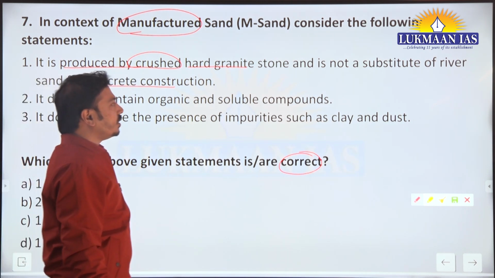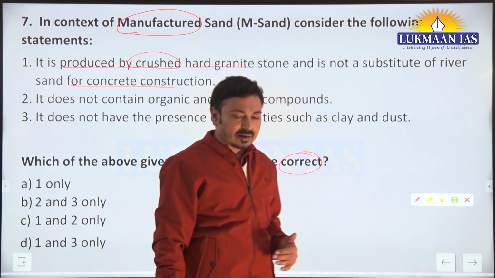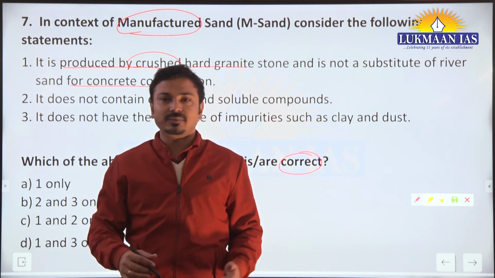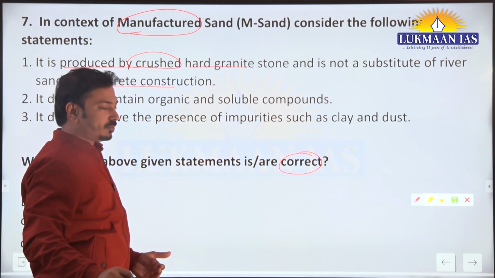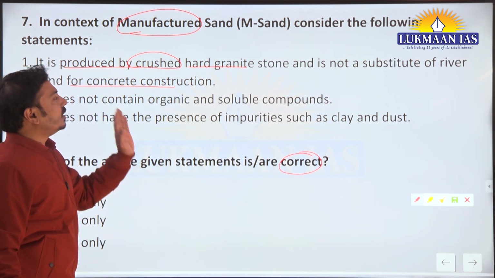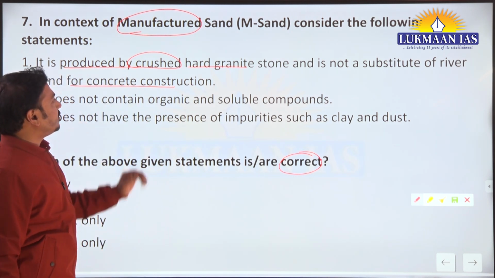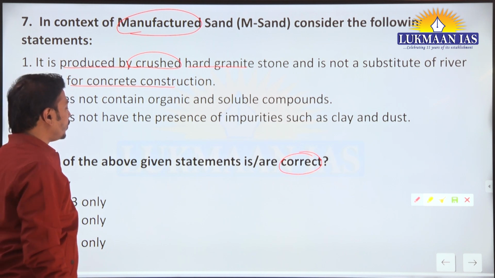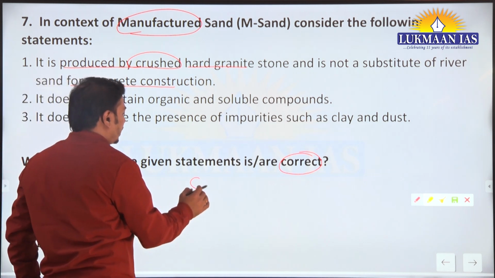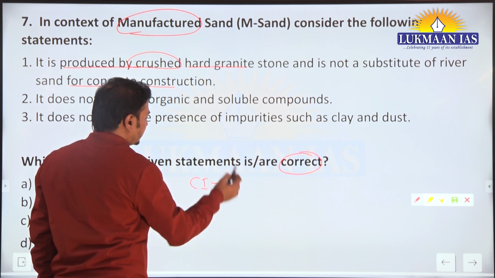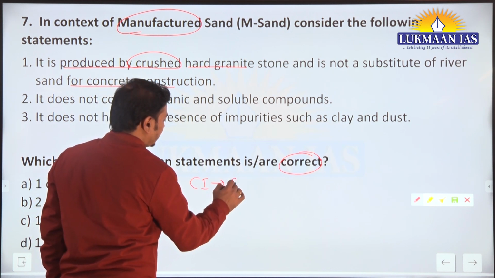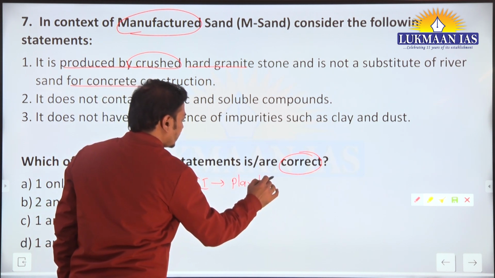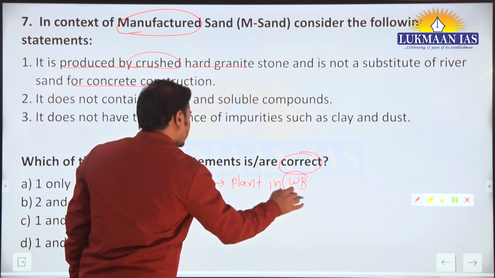We all know that sand mining from river beds is one of the important ecological issues at present, and for dealing with that issue, this kind of manufactured sand is being explored. Recently, Coal India installed this plant in West Bengal. That's why it is in the news.